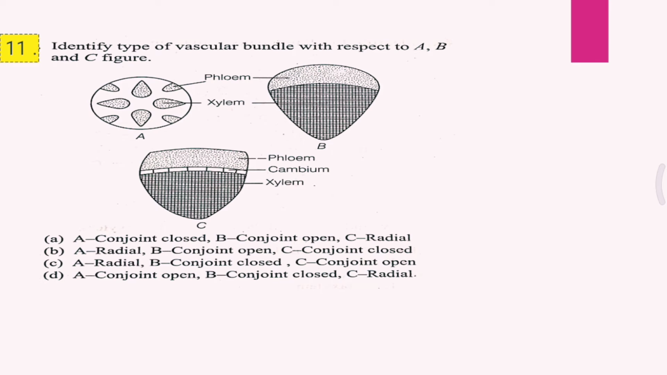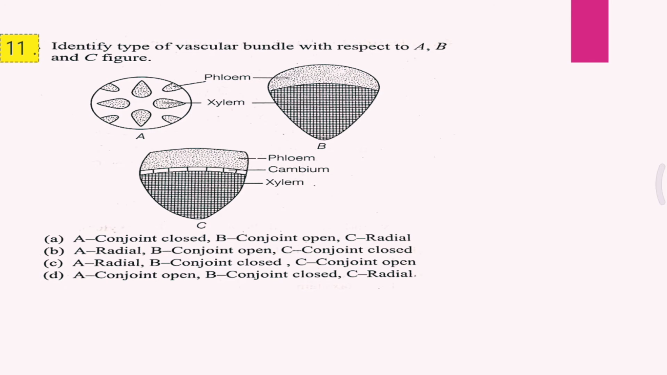Question 11. Identify type of vascular bundle with respect to figures A, B and C. The options are: A. A conjoint closed, B conjoint open, C radial. B. A radial, B conjoint open, C conjoint closed. C. A radial, B conjoint closed, C conjoint open. D. A conjoint open, B conjoint closed, C radial.